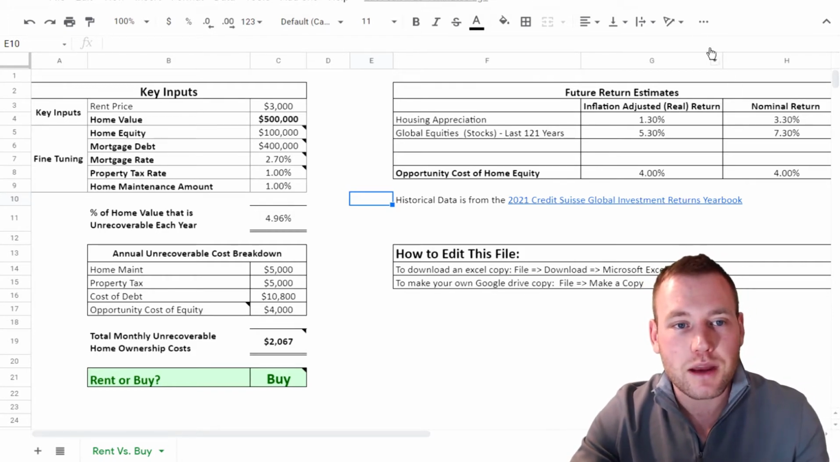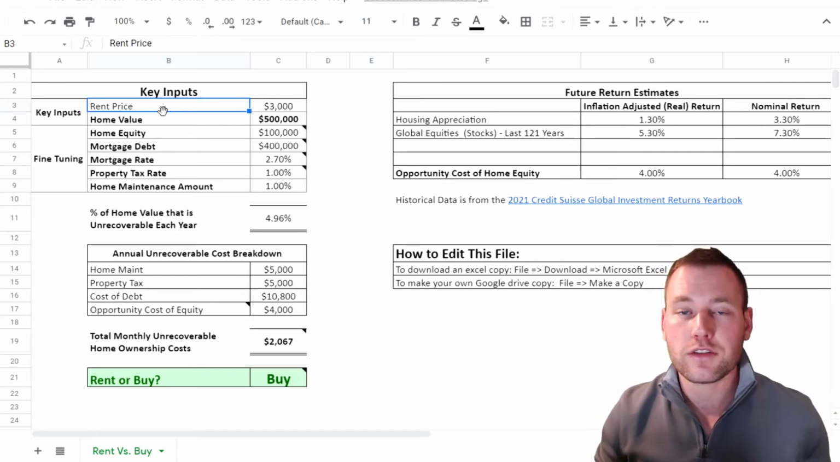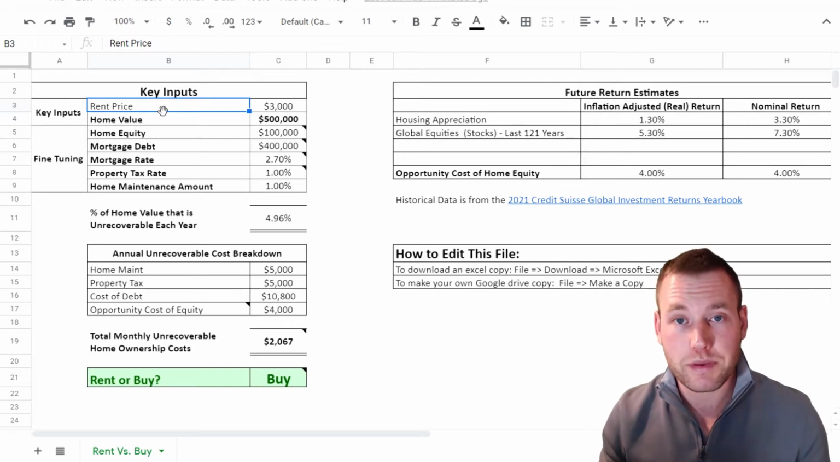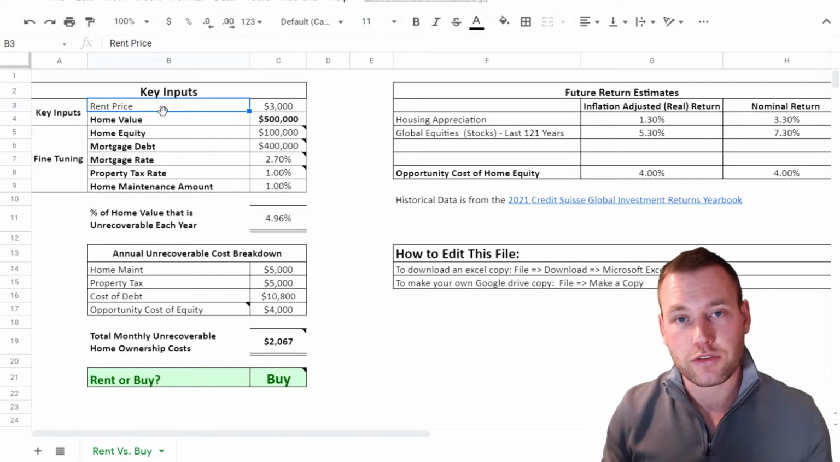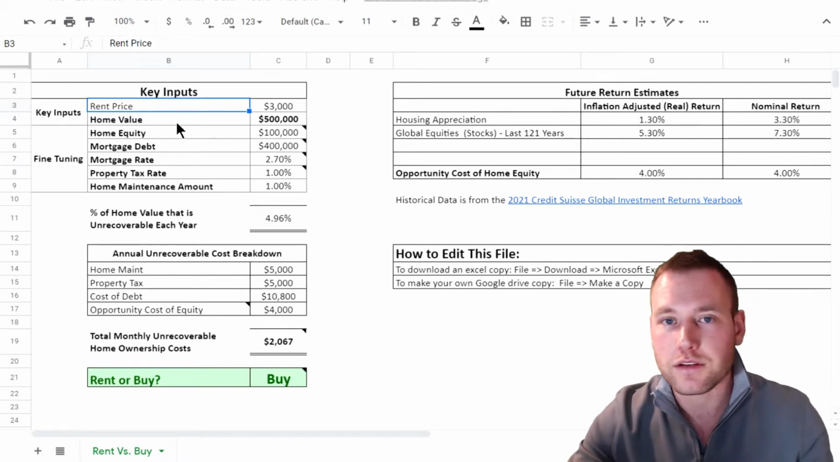This calculator I built is to give you an idea of the unrecoverable cost of home ownership, which is the money spent when you own a home that you can never get back. And this can be compared to rent, which is obviously an unrecoverable cost because you can't take the rent price back once you pay it to the landlord.